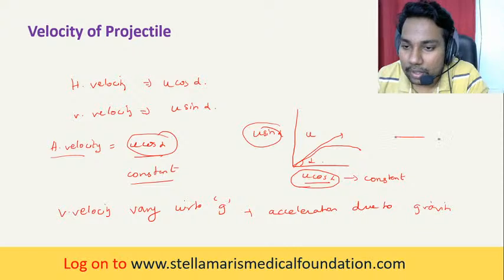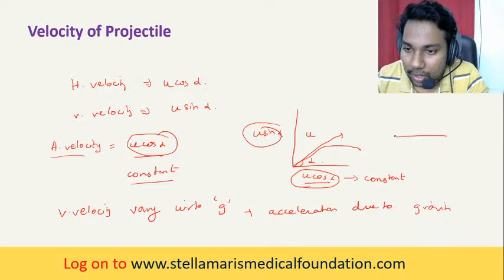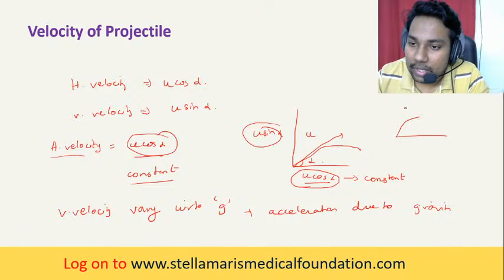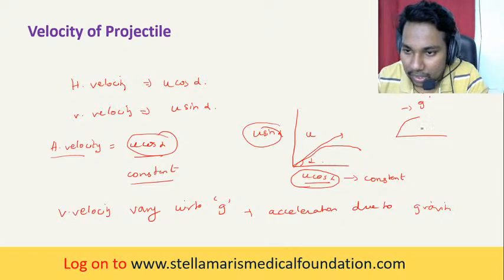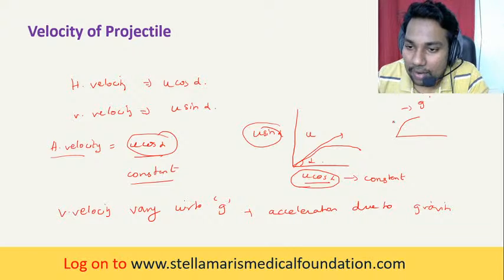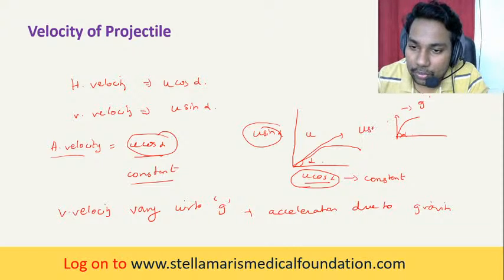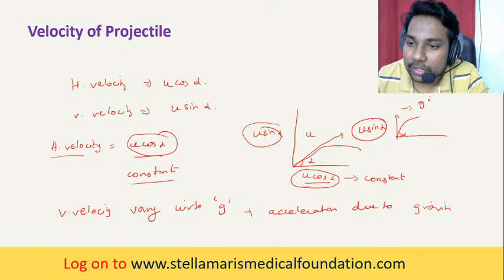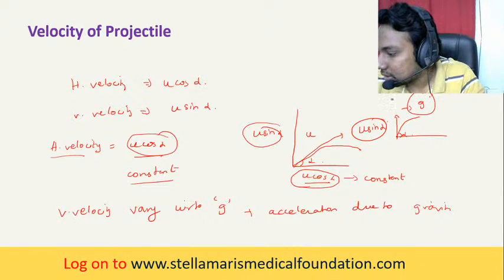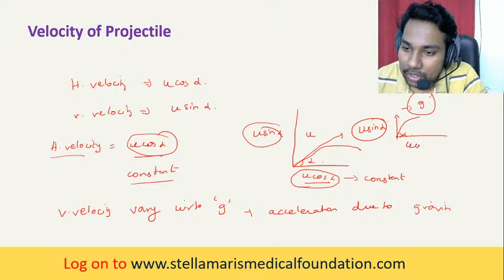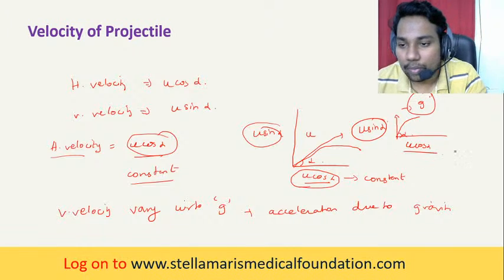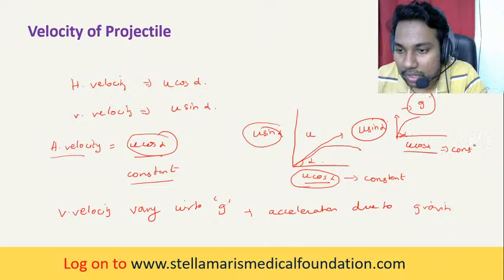When a particle is projected, it travels in space against g, the acceleration due to gravity. So the vertical component of velocity U sin alpha will vary because it travels against the acceleration due to gravity. But U cos alpha, the horizontal component of velocity, will be constant.